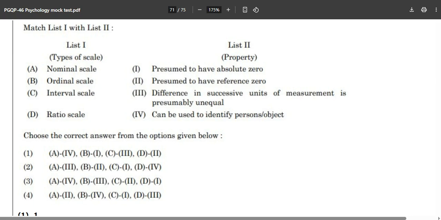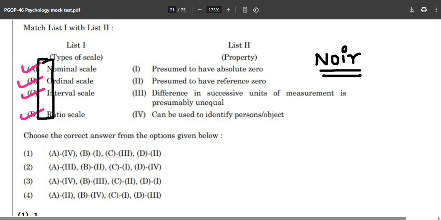The question will not be of this type in your M.Phil entrances, but why has this question been chosen? Because you will get to know what is nominal, ordinal, interval, and ratio. But before that, let's learn some French. NOIR, what is the meaning of NOIR? NOIR means black in French. It is a French word.